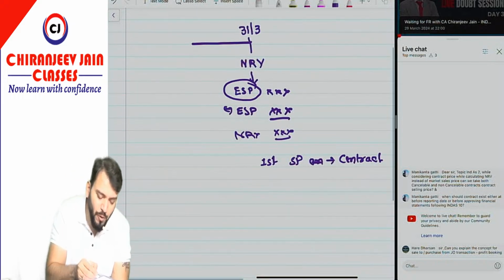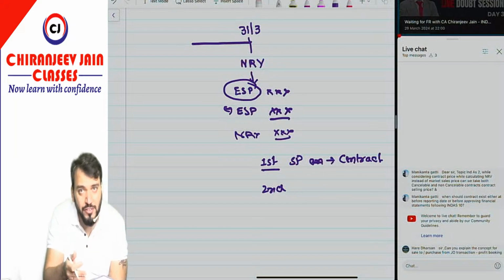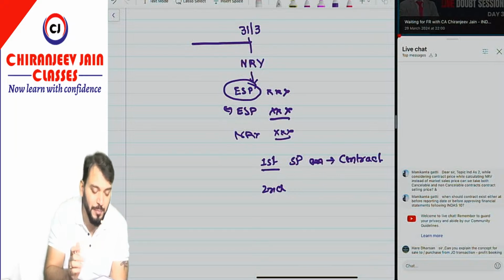Let me explain the second point. The first preference will take the sale price of the binding contract on or before 31st March. Of course, if you apply Ind AS 10, we can also take the sale price of a binding contract after the balance sheet date but before approval of financial statements. The second preference is what?